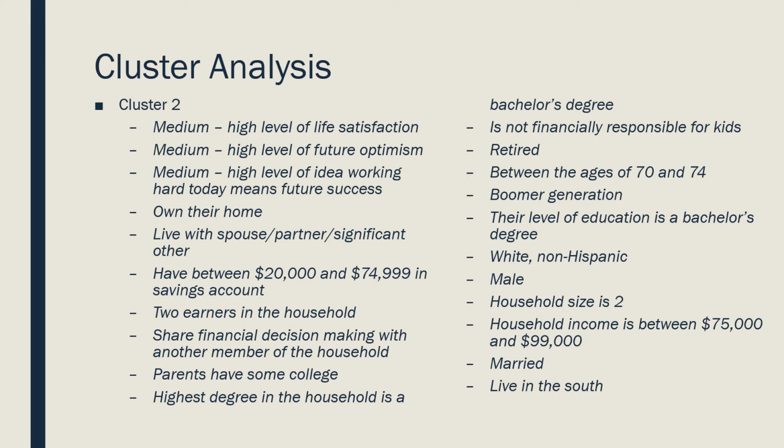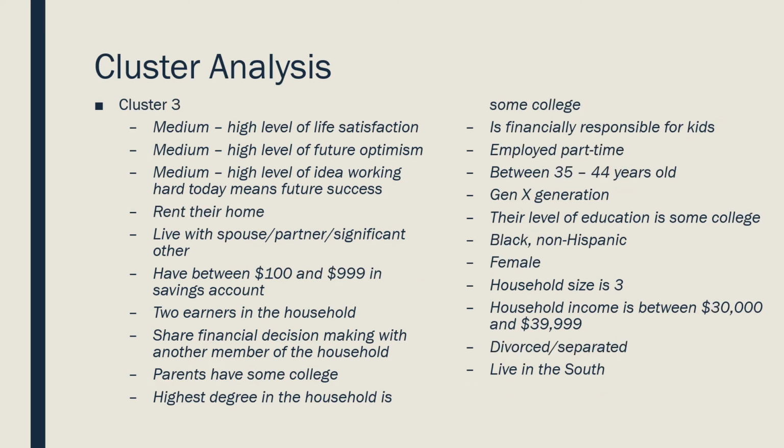Cluster 2, own their own home, live with a spouse or partner, $20,000 to $75,000 in their savings account, 2 earners in the household, bachelor's degree as well. These folks are retired in the boomer generation, 70 to 74, white non-Hispanic males with $75,000 to $99,000 a year in income. Cluster 3, medium to high levels of life satisfaction and future optimism.